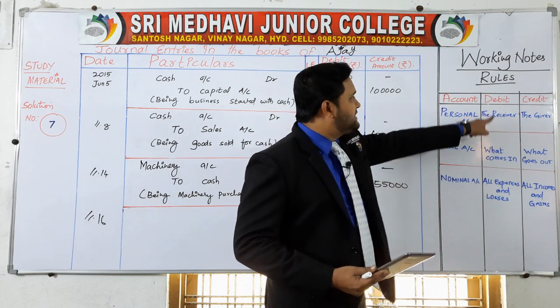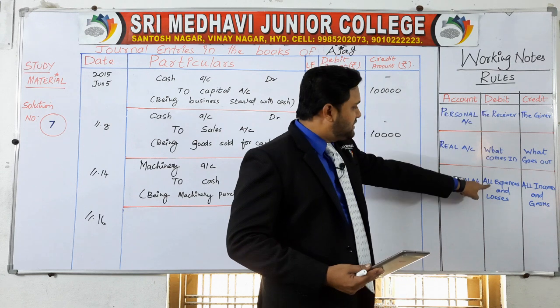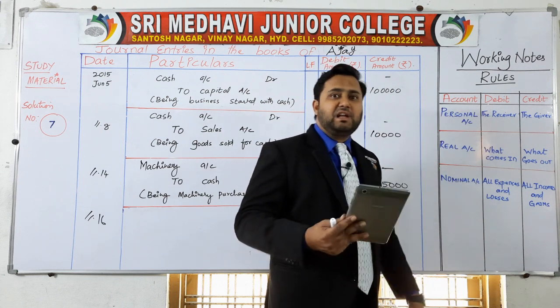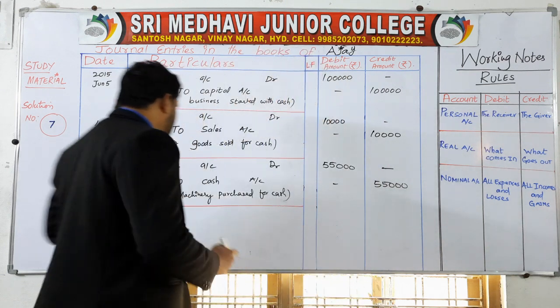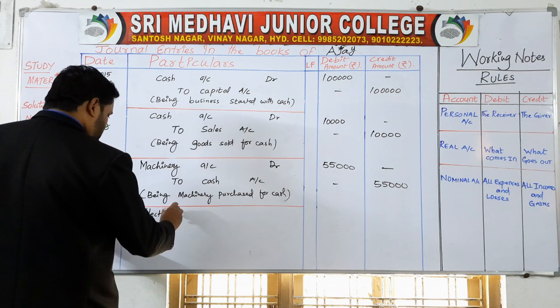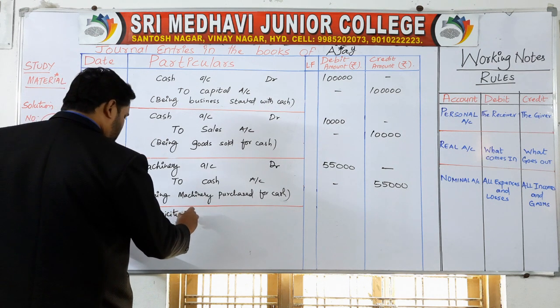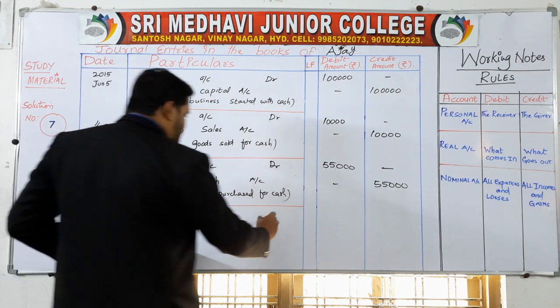So all expenses debit. Electricity bill is an expense for you, so debit it. Electricity bill account debit.